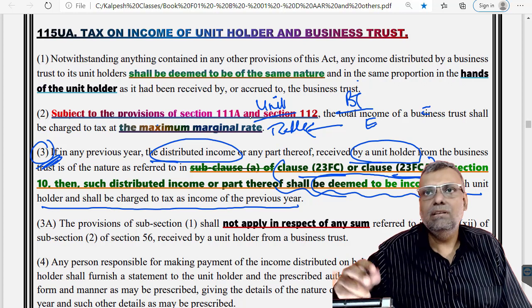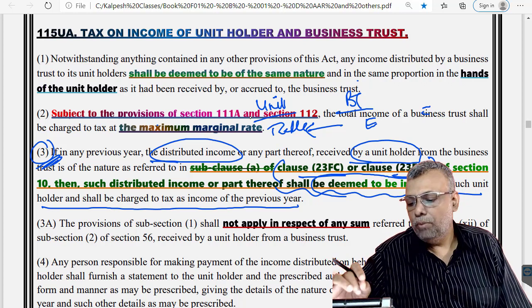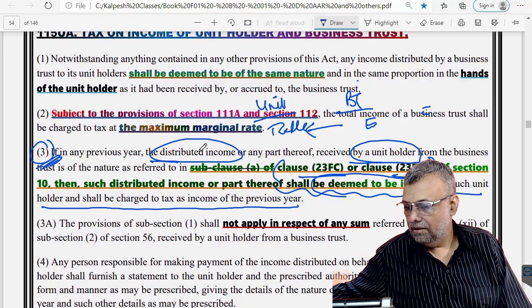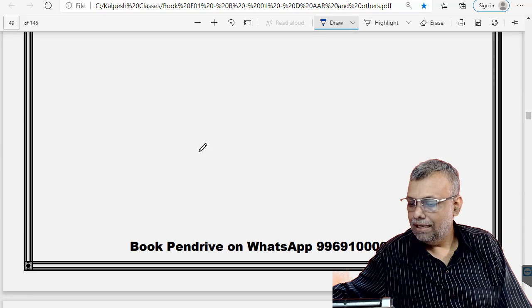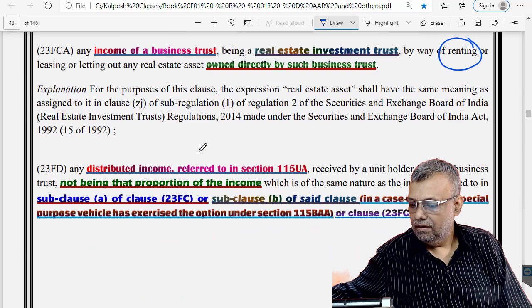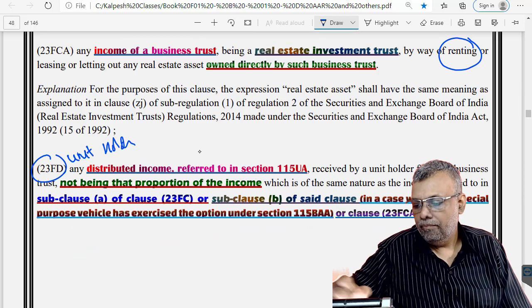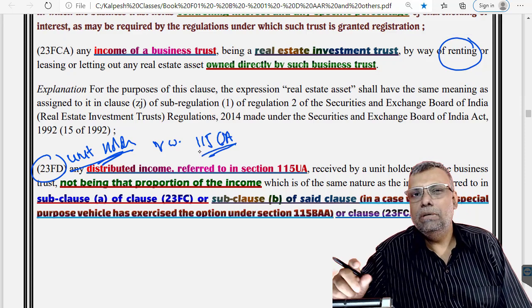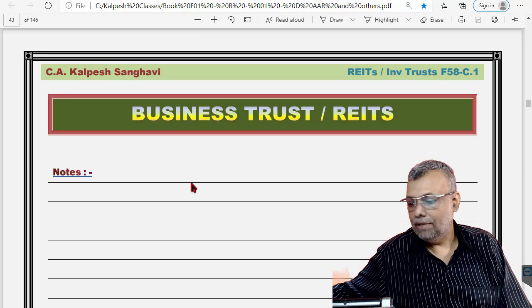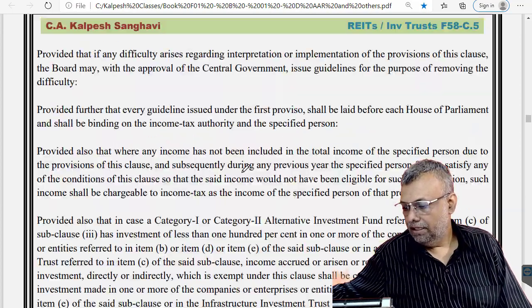Now there is one small complication here, but I will tell you that afterwards, because one point is very typical: the combined interpretation of this particular provision. This 1023FD is also for the unit holder, and when you read it with the 115UA provisions, it is a little tricky in interpretation, but I will do that afterwards. Right now I am keeping things very simple for you. So that is already done.